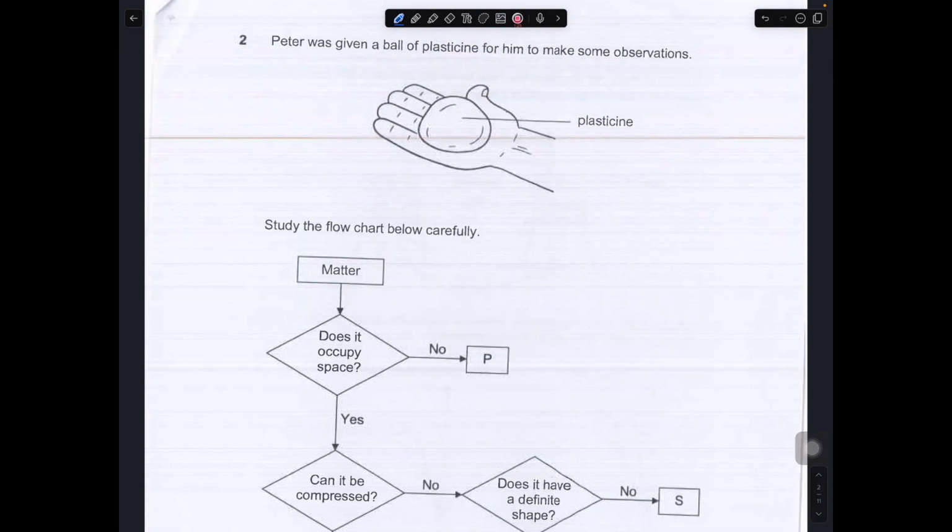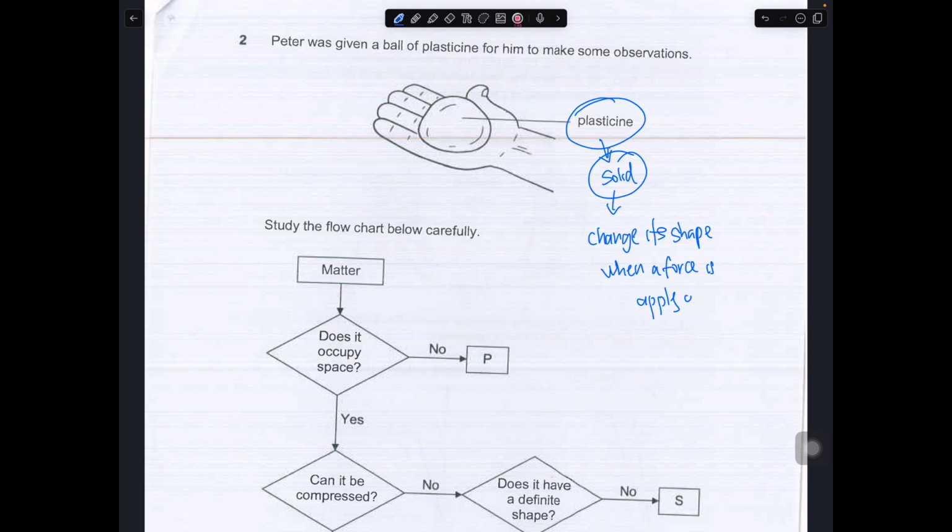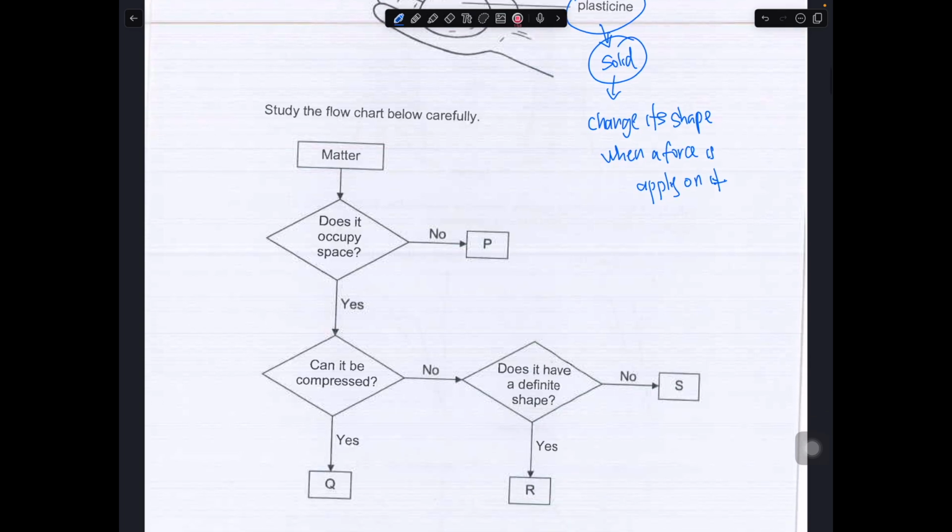We have a plasticine that's on the person's hand. He made some observation about it. Plasticine itself, if you take a look, is a solid. Although it can change its shape when a force is applied on it, if not, it will not change its shape. So therefore, it still has a fixed shape, it still has a definite volume. So let's take a look.